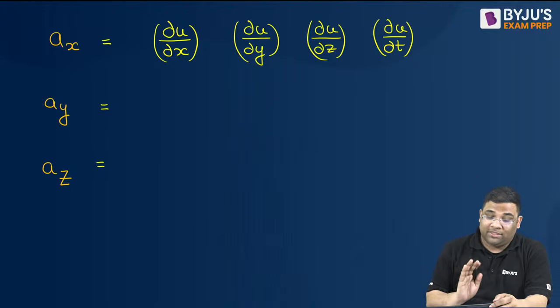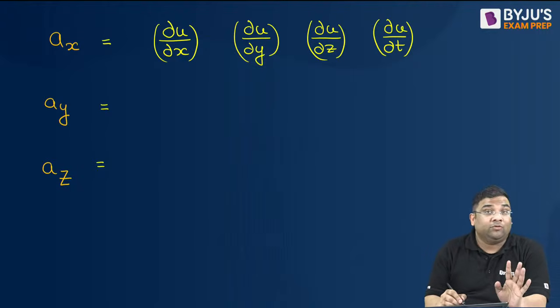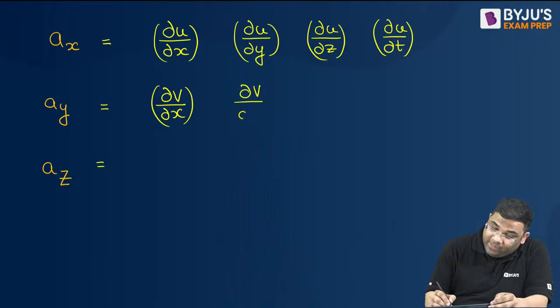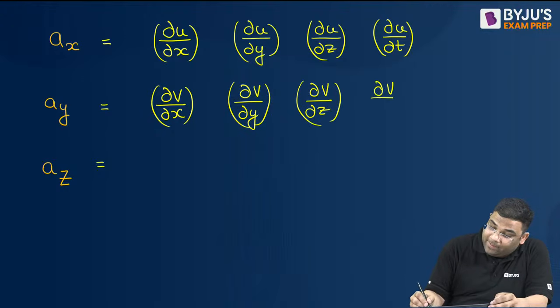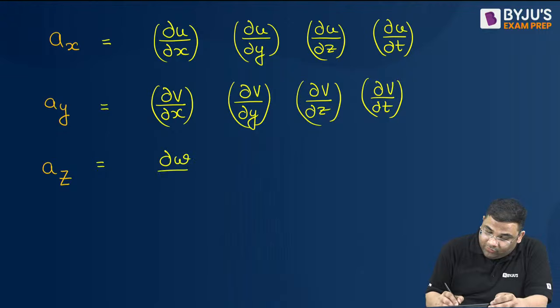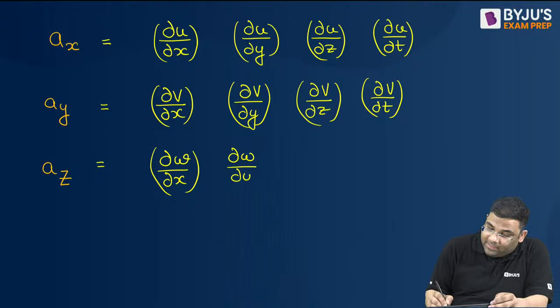Understood? Now you see, y component means what? V. Differentiate v with respect to x, then differentiate v with respect to y, then differentiate v with respect to z, and then differentiate v with respect to time. Similarly, z means what? W. So differentiate w with respect to x, then with respect to y, then with respect to z, then differentiate w with respect to time.